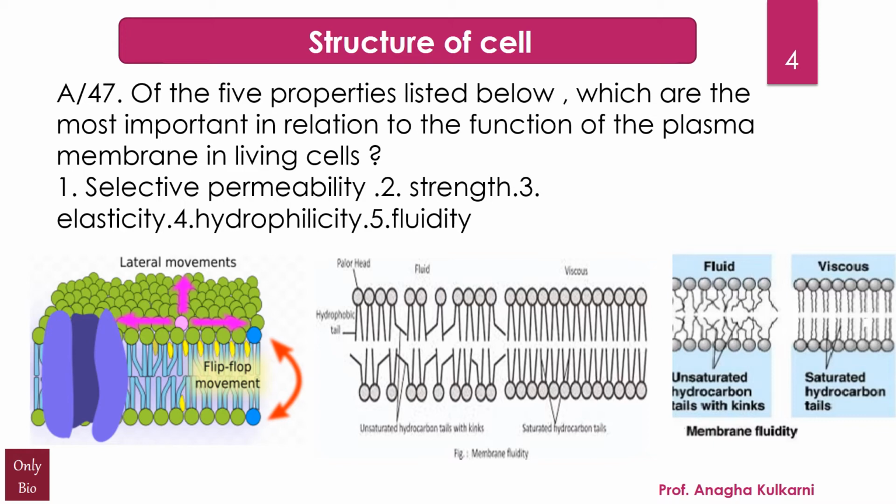It is important because sometimes the question can come in a twisted way, that the plasma membrane is made up of dash, and I can give you options: phospholipids and proteins, or phospholipids, proteins and cholesterol. So at that time you have to pick this option, that is phospholipids, proteins as well as cholesterol. And now I take you to the next question.